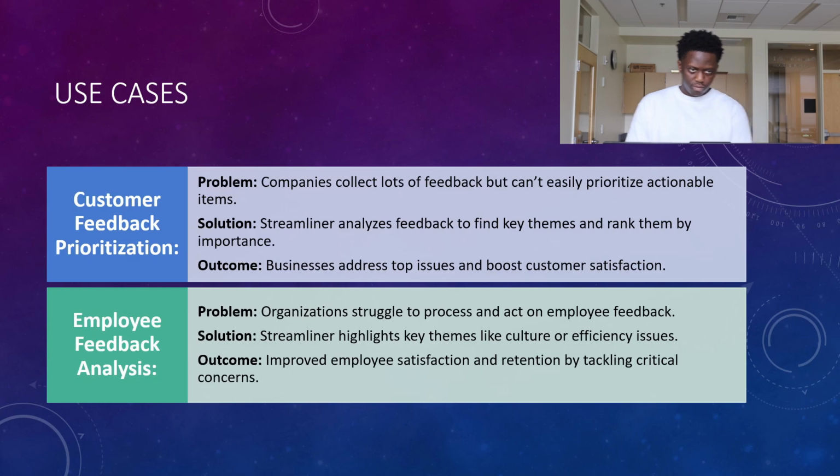Use cases. Customer feedback problem. Companies collect lots of feedback but can't easily prioritize actionable items. Streamliner analyzes feedback to find key themes and rank them by importance. Businesses address top issues and boost customer satisfaction. Employee feedback analysis. Organizers struggle to process and act on employee feedback. Solution. Streamliner highlights key themes like culture or efficiency issues. Outcome. Improved employee satisfaction and retention by tackling critical concerns.